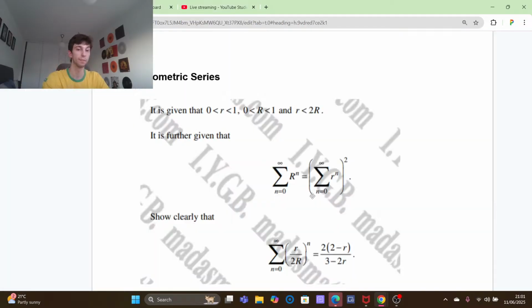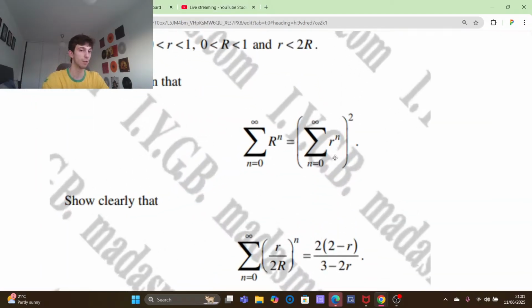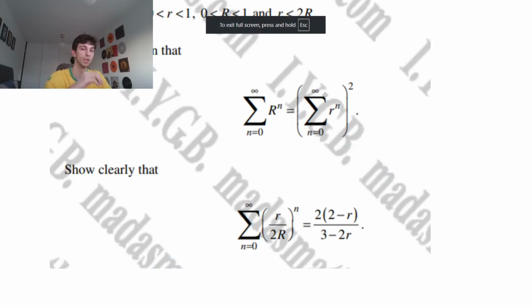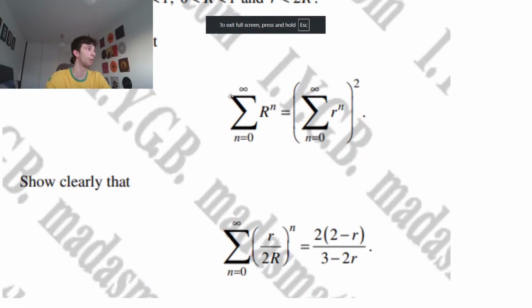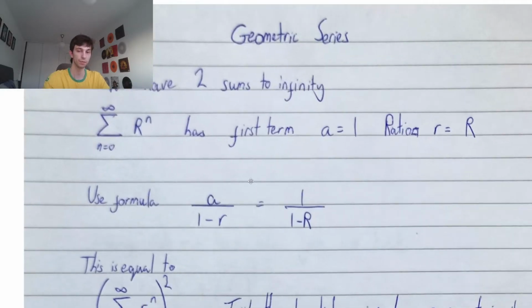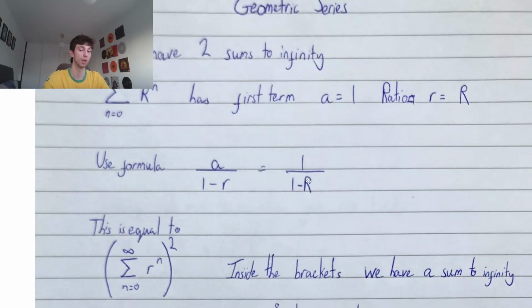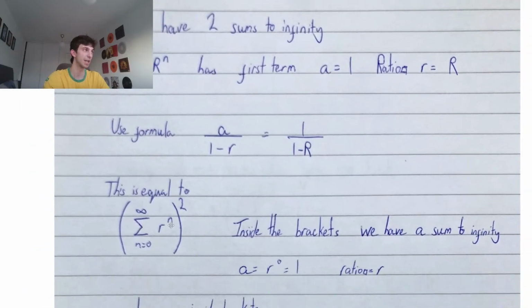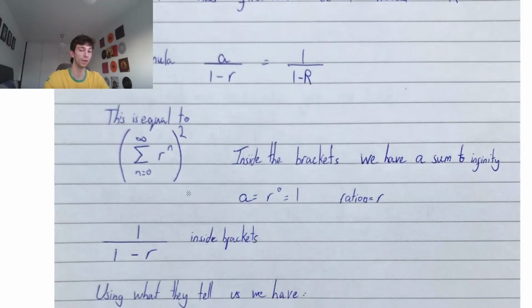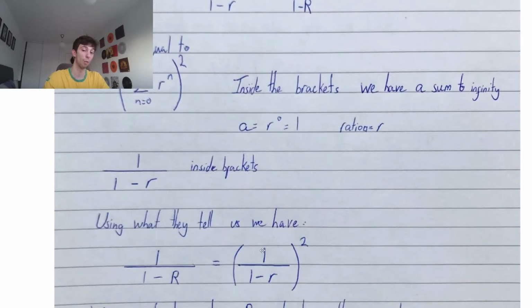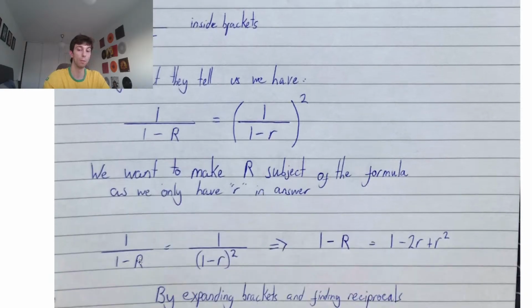And we're going to be using this logic also for the right-hand side. We can see the right-hand side within the brackets is just going to be the exact same thing, but instead of the big R, we'll have the little r. All I'm trying to show, guys, is that when we see that infinity on top of our weird summation notation, we're going to be using the sum to infinity. So just writing it out, we have 1 over 1 minus big R, as I showed on the left-hand side. Inside the brackets, same idea with little r, but we have to square the whole thing. So squaring the whole thing, we have 1 over 1 minus r, all squared. 1 squared is 1, so this is the same as writing 1 over 1 minus R is equal to 1 over 1 minus r squared.